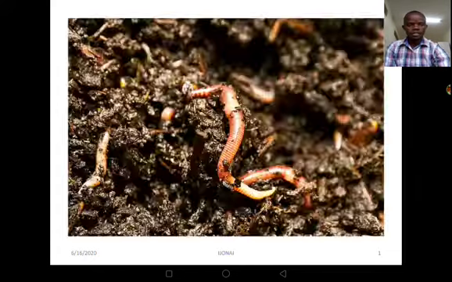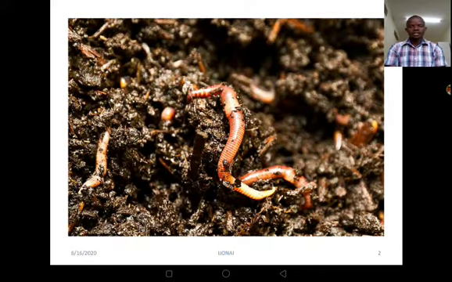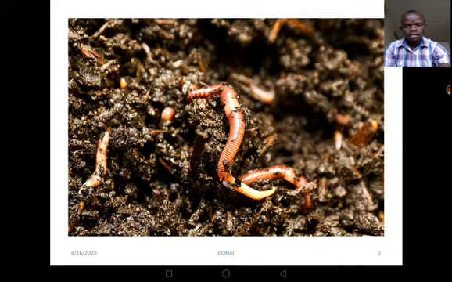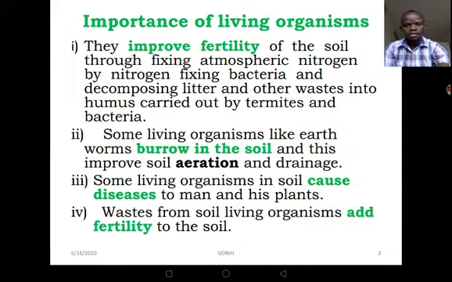Now, let's move to the next slide. This slide is showing us some of the earthworms. You can carefully look at these diagrams. They are showing earthworms. And I think these earthworms are in the humus.